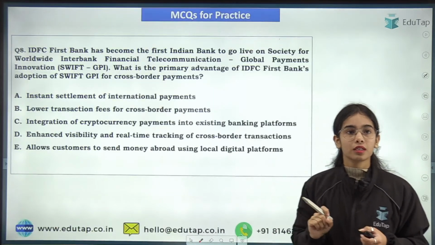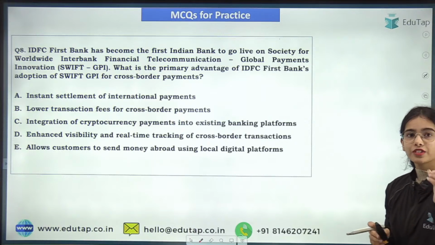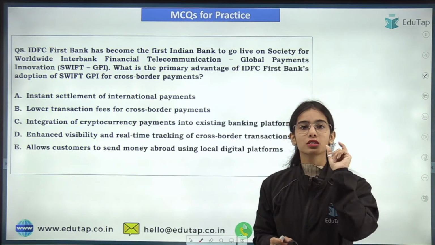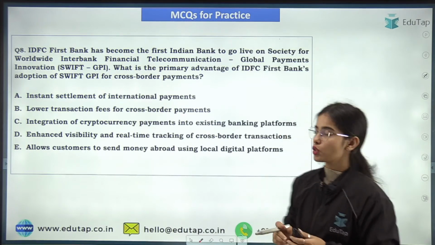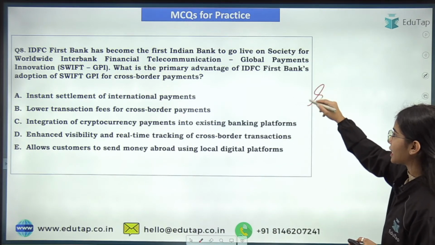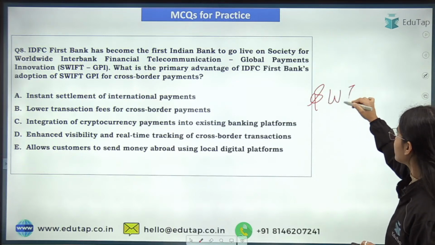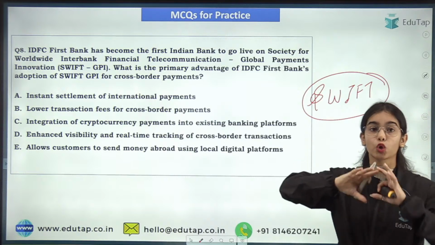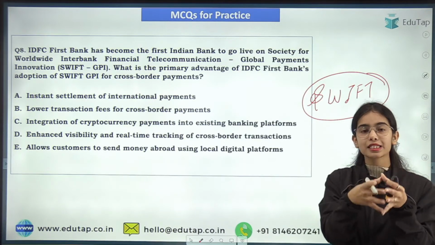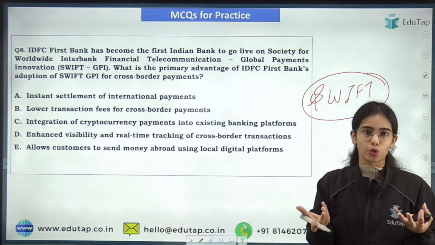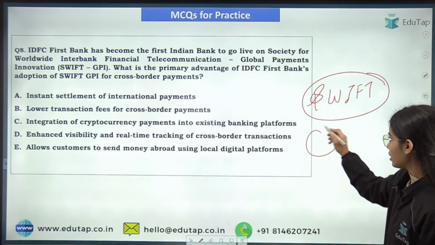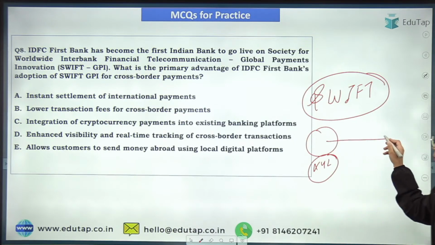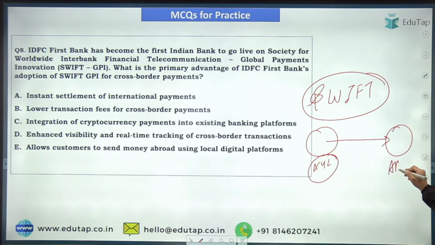Now coming to the next question. IDFC First Bank has become the first Indian bank to go live on the SWIFT GPI. SWIFT is the Society for Worldwide Interbank Financial Telecommunication. It is a global messaging system that connects financial institutions globally. Say you are a customer of XYZ bank and you want to send money to ABC Bank of US.